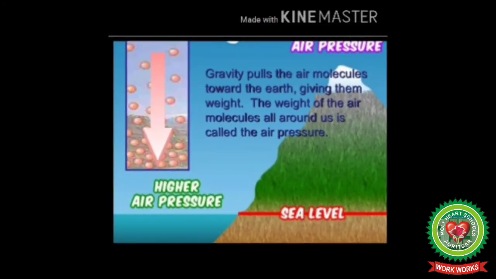Now the question comes: why is atmospheric pressure high at sea level? Students, most gas molecules in the atmosphere are pulled close to Earth's surface by gravity. So gas particles are denser near the surface, with greater depth of the atmosphere. More air is pressing down from above. Therefore, air pressure is greatest at sea level and falls with increased altitude.